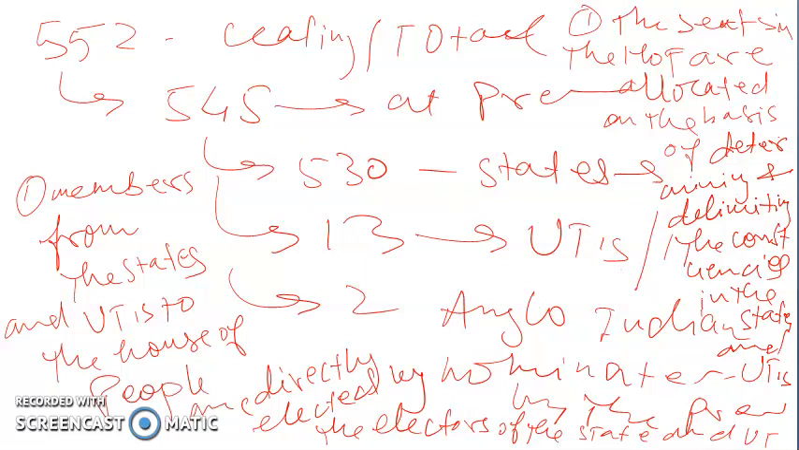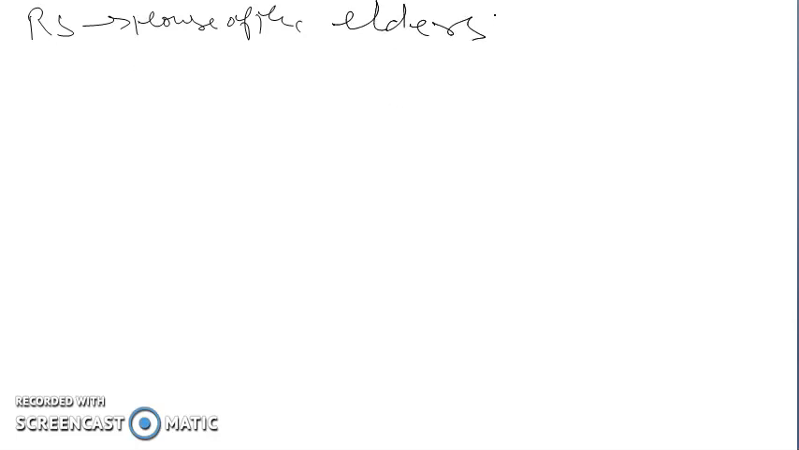Now let's talk about the breakup of seats in the Rajya Sabha and membership in the Rajya Sabha. Rajya Sabha is also called the House of Elders. So it is the elder chamber of the Parliament. In English it is called the Council of States.